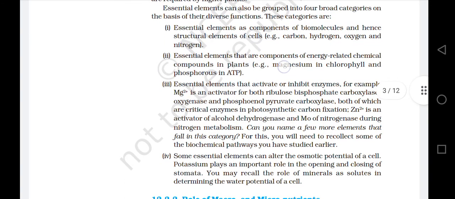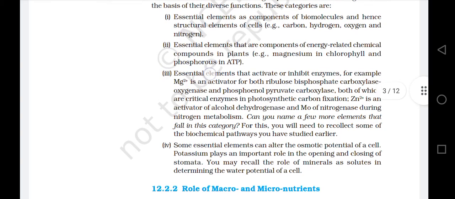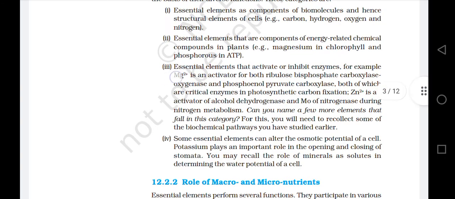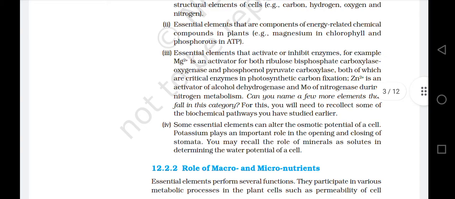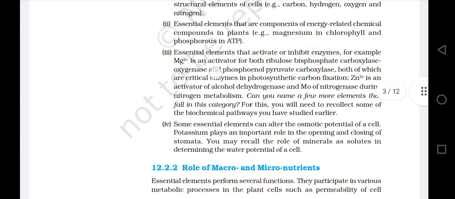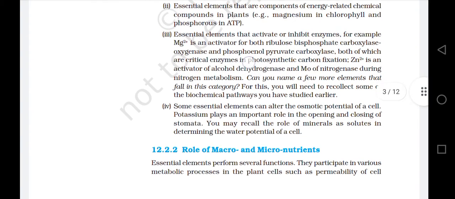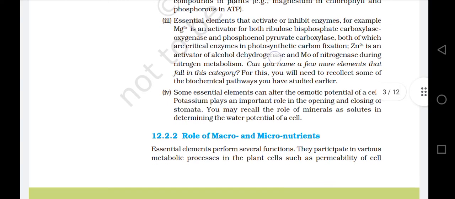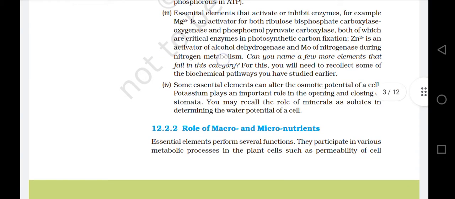Example: magnesium in chlorophyll and phosphorus in ATP. Number 3. Essential elements that activate or inhibit enzymes. For example, magnesium Mg2+ is an activator for both ribulose bisphosphate carboxylase oxygenase and phosphoenol pyruvate carboxylase, both of which are critical enzymes in photosynthetic carbon fixation. Zinc Zn2+ is an activator of alcohol dehydrogenase and molybdenum of nitrogenase during nitrogen metabolism.